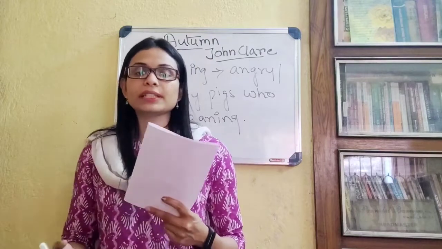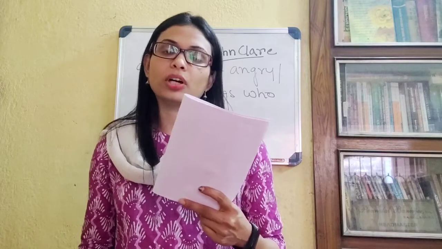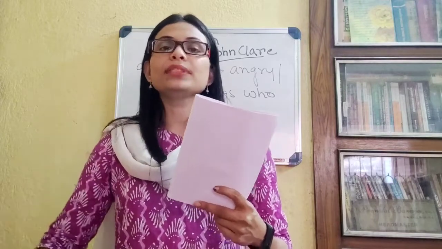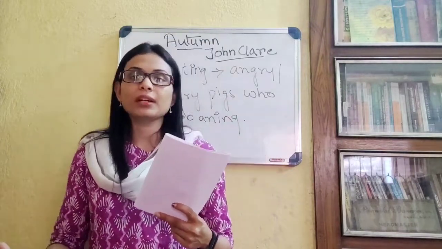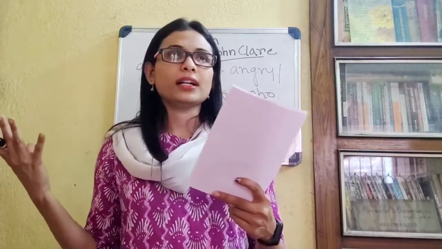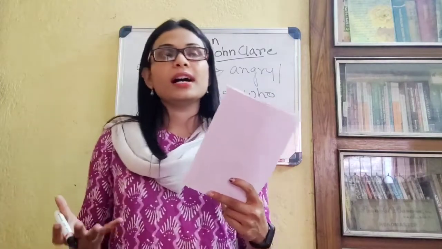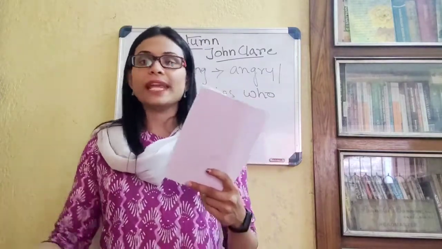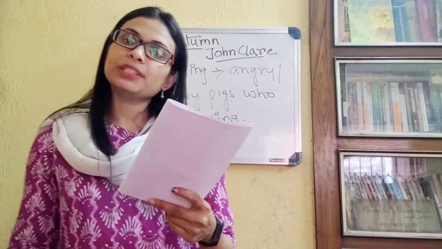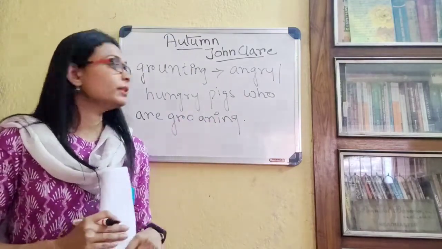Dry old leaves fall down during the autumn season, and the new leaves come out as if it is the beginning of a new life, the beginning of new hope, a beautiful beginning to a beautiful end rather. So I hope John Clare's poem Autumn is clear to you.